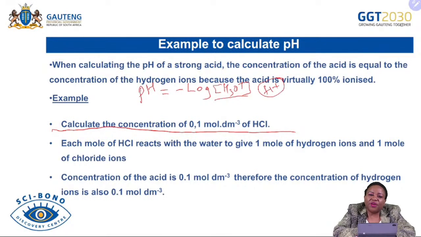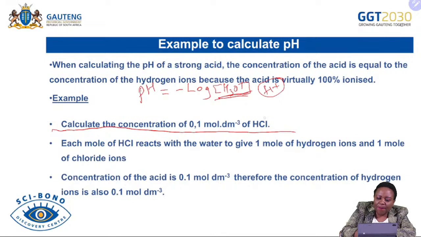Therefore, it is very easy when you know the concentration of an acid which is a strong acid. You will already know that the concentration of a strong acid will be equal to the concentration of the hydrogen ion. I just want to put a disclaimer to say, not always when you have an acid will you think that the concentration of that acid is equal to the concentration of the hydrogen ions. The first thing that you have to establish is whether that acid is a strong acid or a weak acid first, before you can relate the concentration of the hydrogen ions.